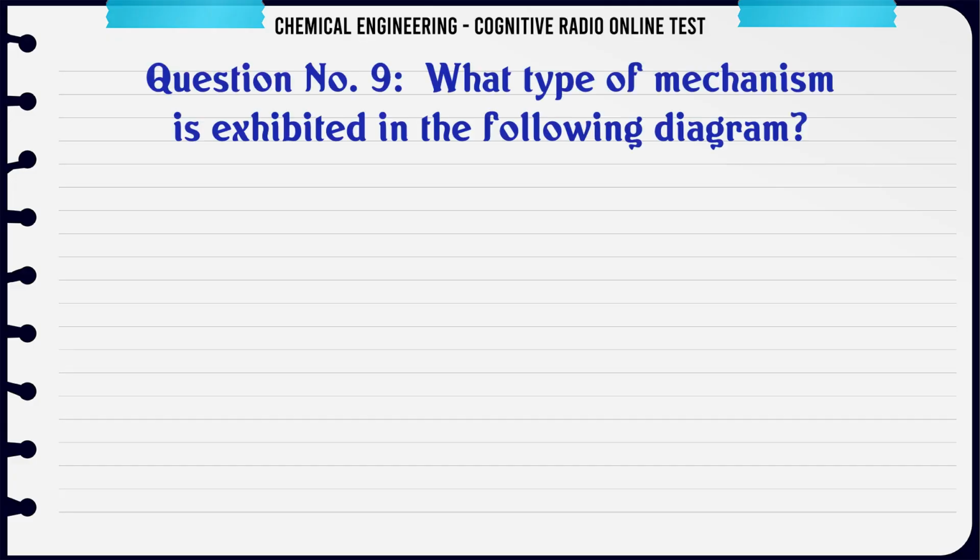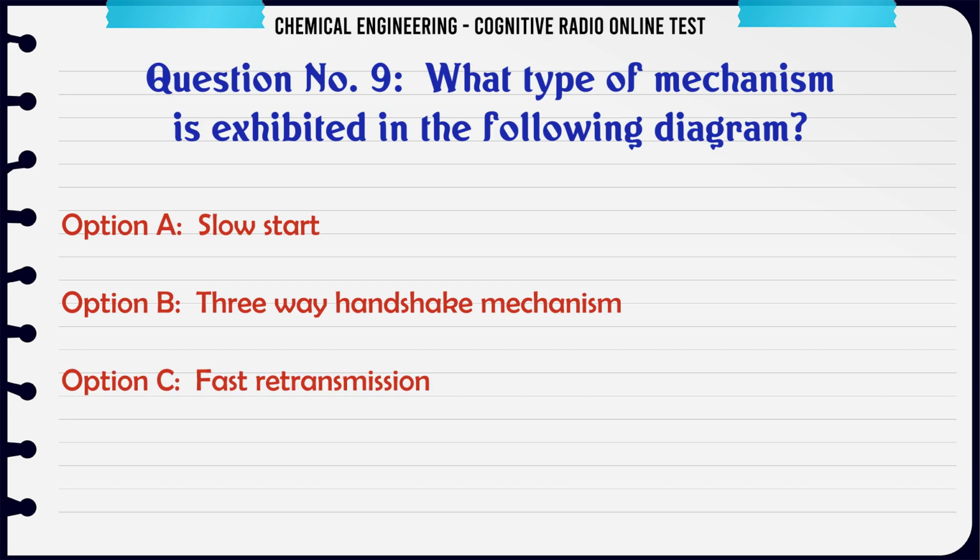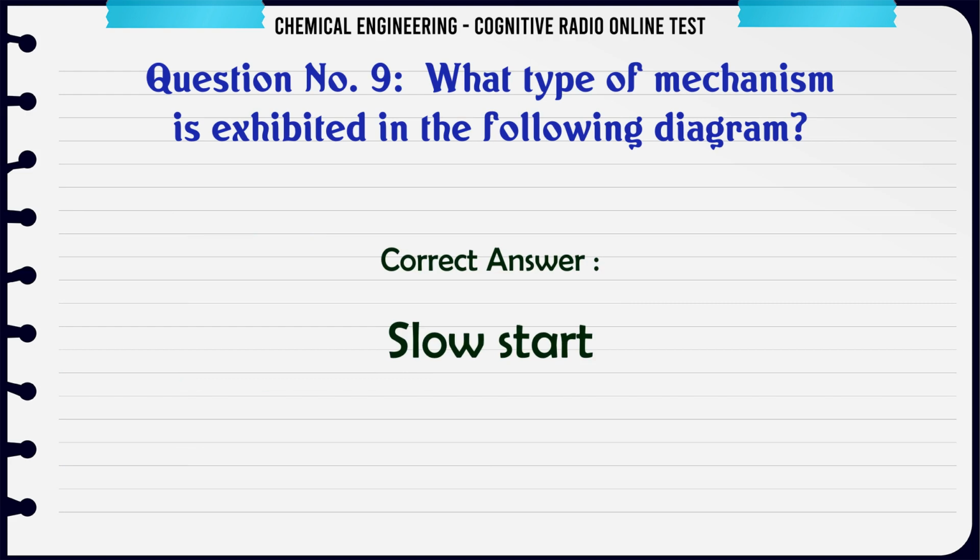What type of mechanism is exhibited in the following diagram? A. Slow start. B. Three-way handshake mechanism. C. Fast retransmission. D. Selective retransmission. The correct answer is slow start.